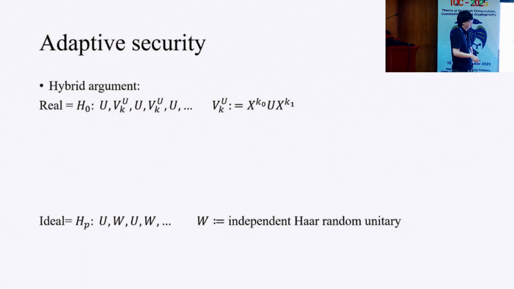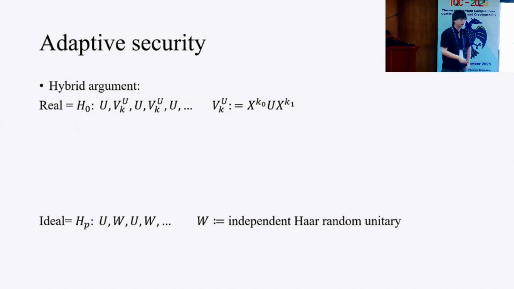If you're not using a Haar random unitary, do you need a t-design? Yes, but if we consider a t-design, a t-design is constructed for t. So if the adversary queries at most t plus 1 times, the security doesn't work, because a t-design doesn't require the t+1 moment to be close to Haar random.